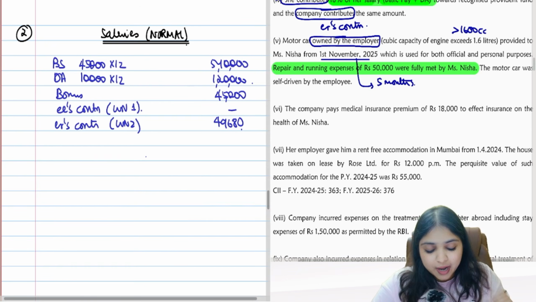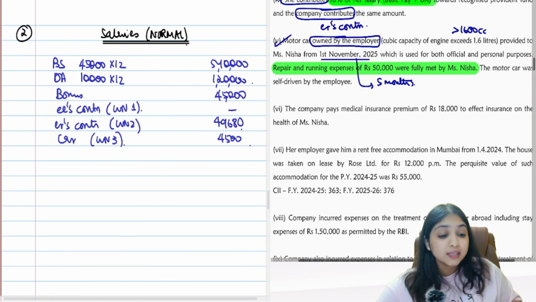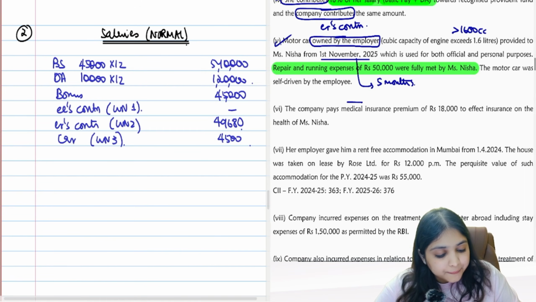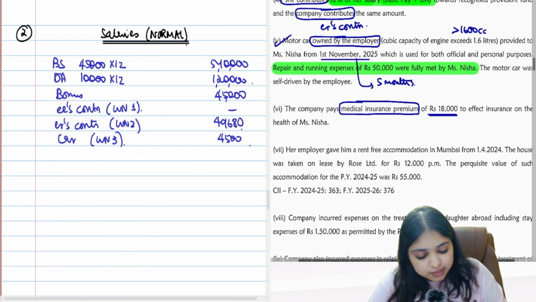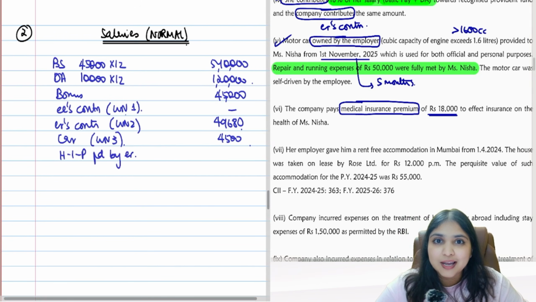Definitely it is more than 4 lakh. My assessee is a specified employee. So car perquisite will be taxable for the assessee, 4,500. This was easy. Then come to the 6th subdivision. Company pays medical insurance premium of 18,000 to effect insurance on the health of Miss Nisha. Tell me, health insurance premium paid by employer, exempt or taxable?